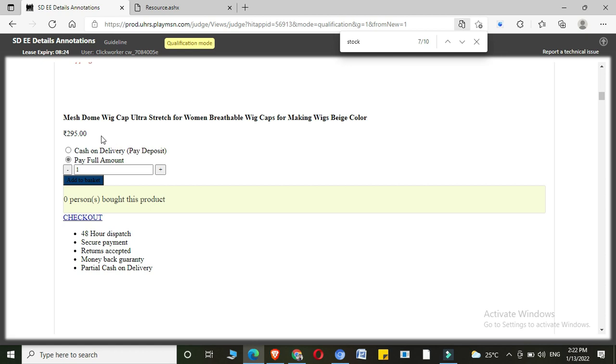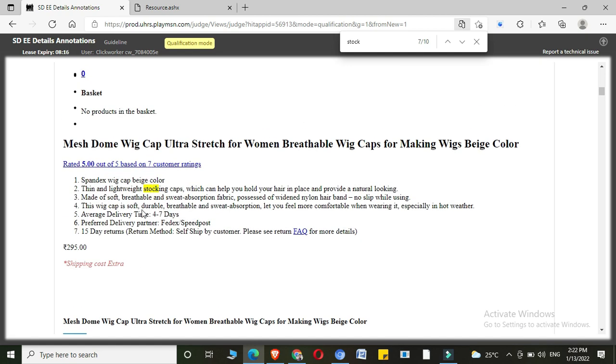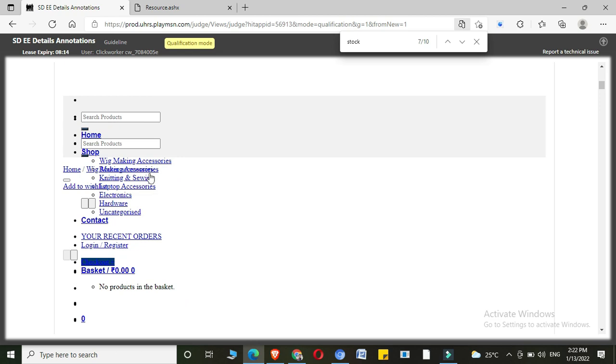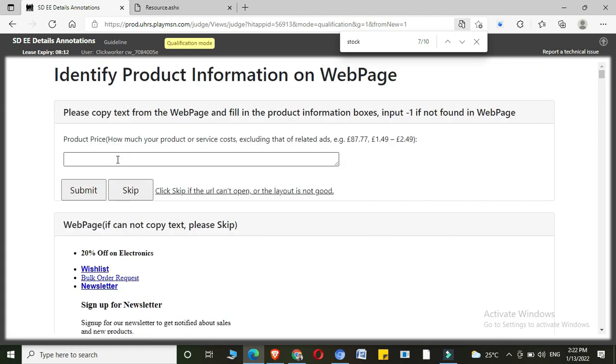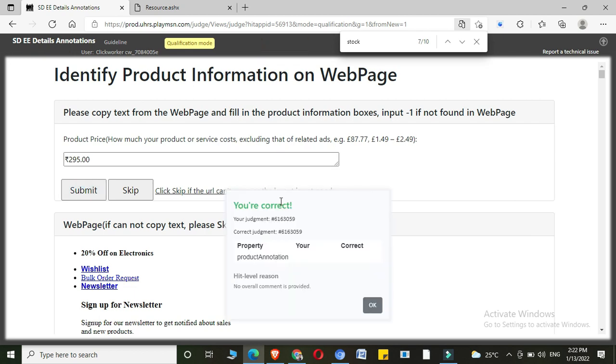Yeah, I could see it here. It was 295 rupees, I guess. I don't know. So that was about the price. So I'll copy and I'll paste it here. Let's submit. Let's see. Cool, it's correct.